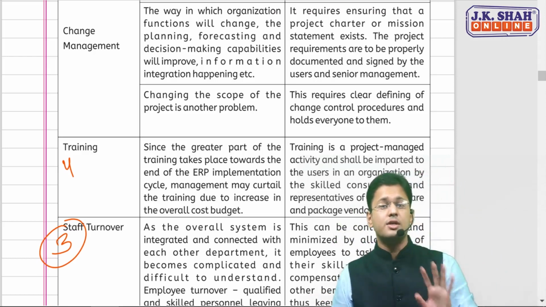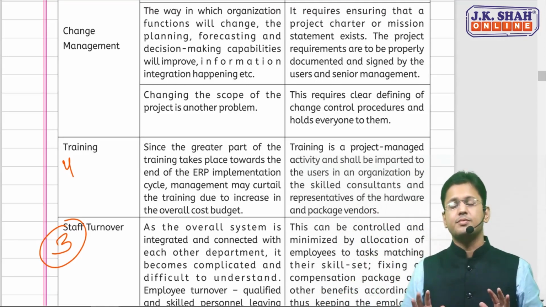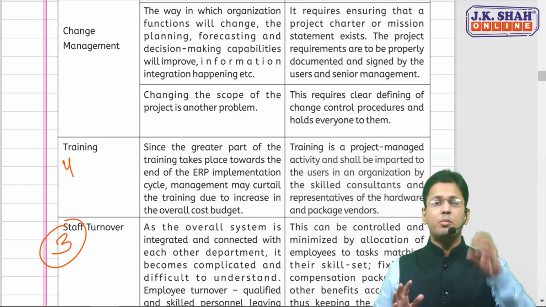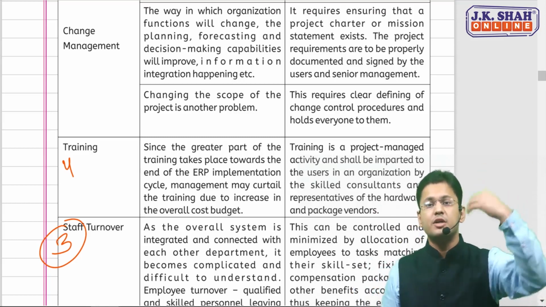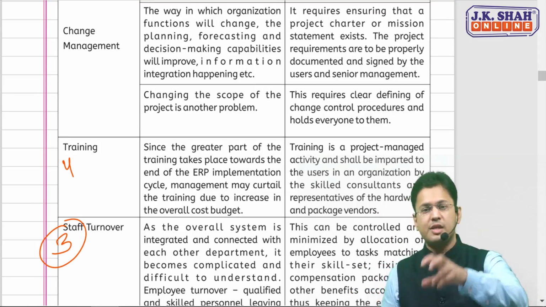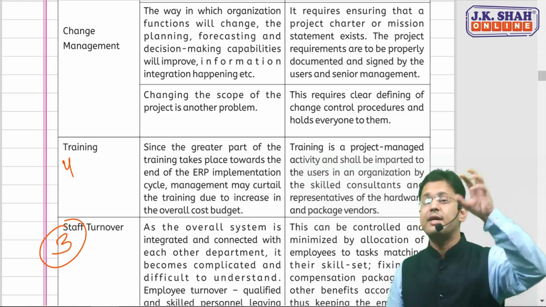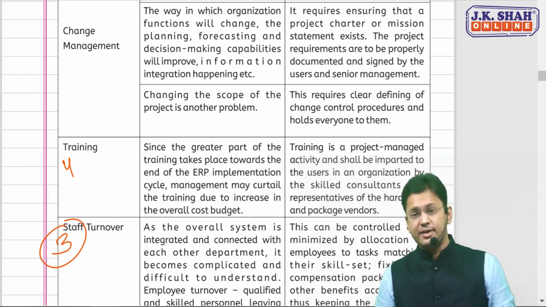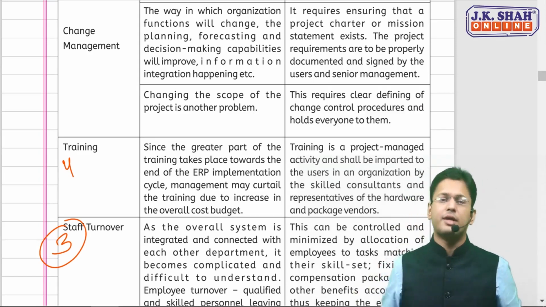So the control is training should be part and parcel of the ERP. And it should be imparted by whom? By the consultant or by the representative of the vendor from whom we have purchased the hardware and the software package of this ERP. They should provide training, and that is utmost essential. You cannot skip that.